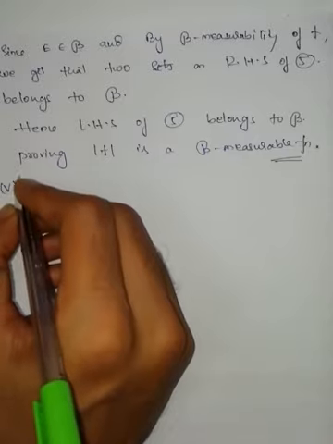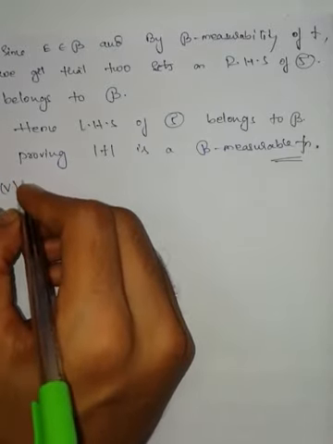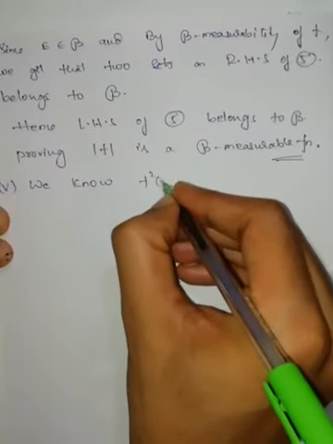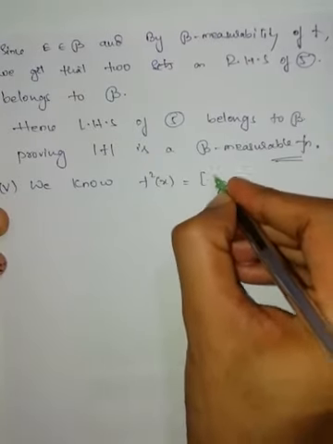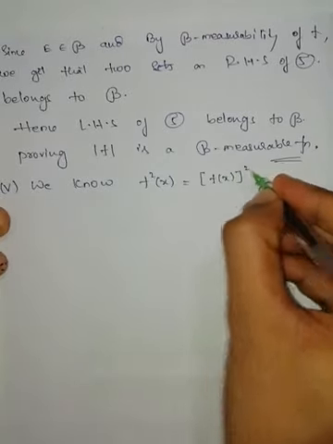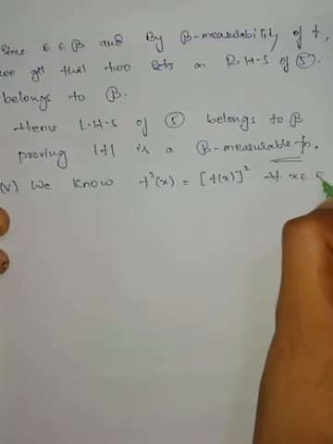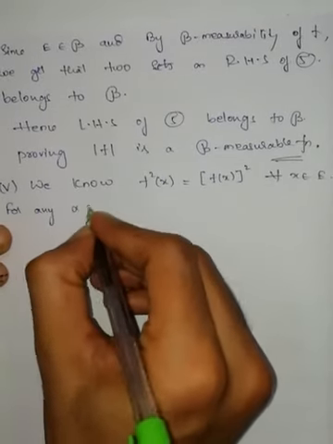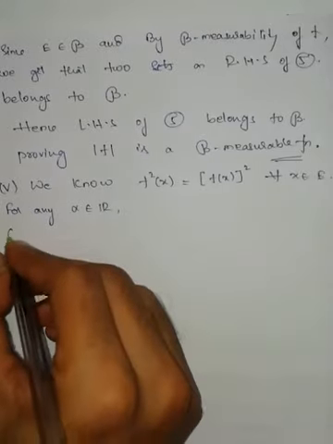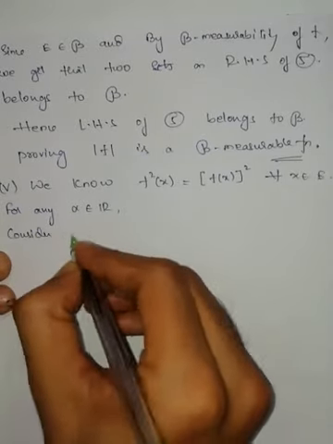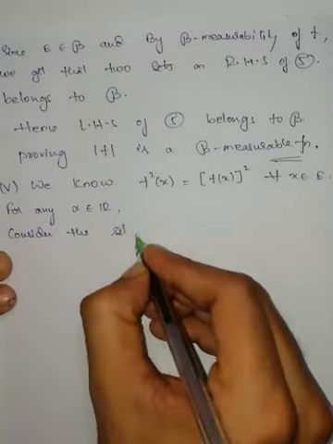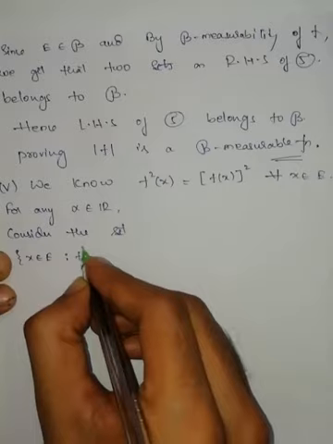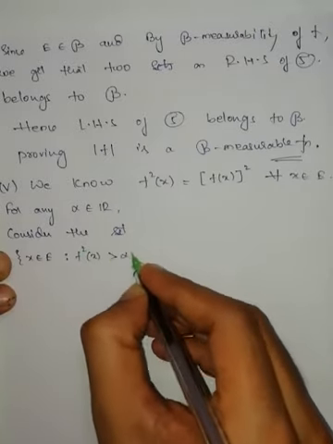Now the fifth one. We know f square of x can be written as f of x whole square for all x belongs to E. For any alpha belongs to R, consider the set of all those elements belonging to E such that f square of x is greater than alpha.